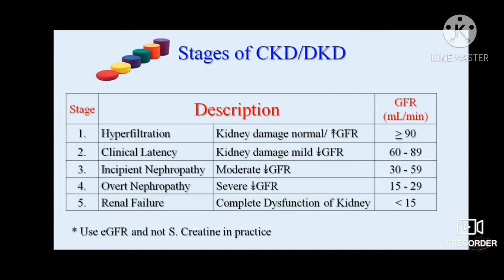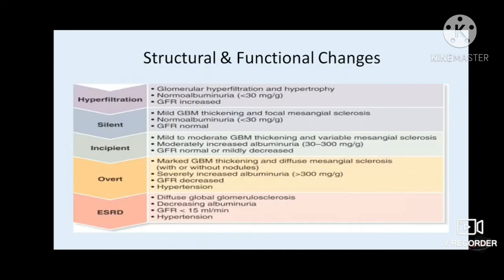In the late stages, it can occur definitely, but initially there is no active sediment. And the most classical feature for DKD is that retinopathy is present. In case of non-DKD, retinopathy can be absent. So this way we can differentiate between non-DKD and DKD patients.